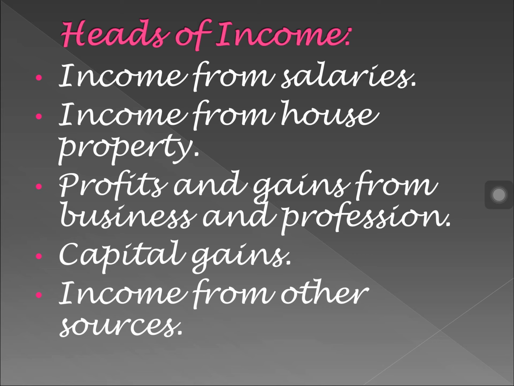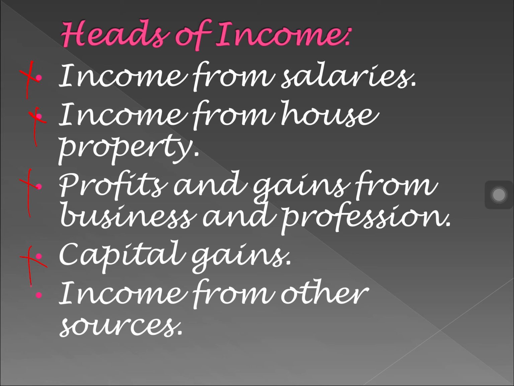Next one is income from other source. Income which is not income from salary, which is not house property, which is not business and profession, which is not capital gains, will be income from other source. For example, bank interest. That is income from other source.